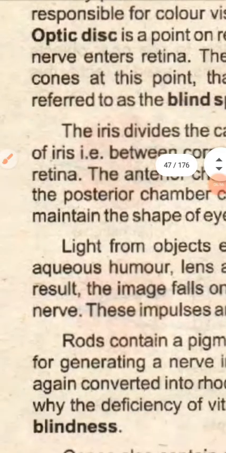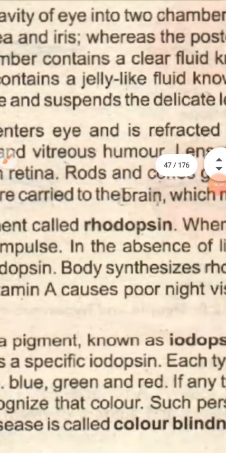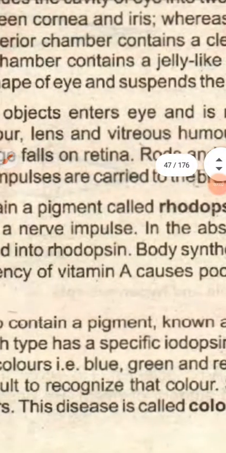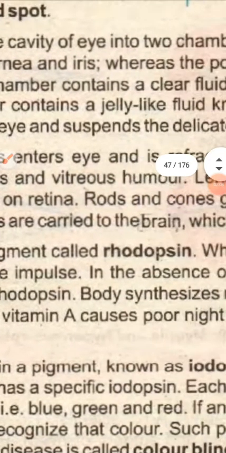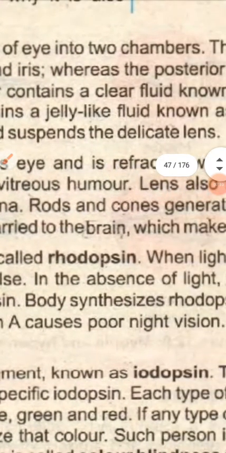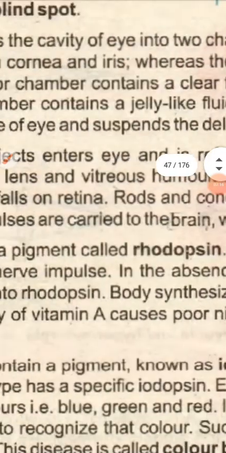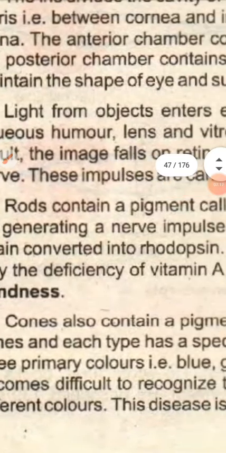And the point is how the rod-shaped cells are able to visualize things. They consist of a pigment. The rod-shaped cell consists of a pigment, and that pigment is called rhodopsin. Rhodopsin, a pigment. When light falls on the rhodopsin, what will happen? It will break and it will create the nerve impulse.